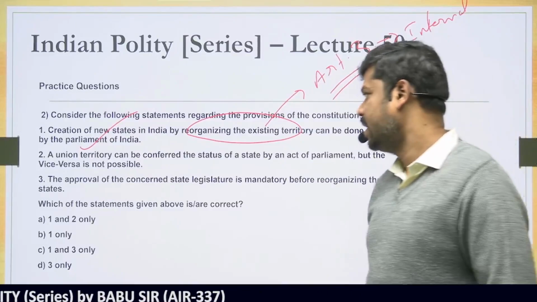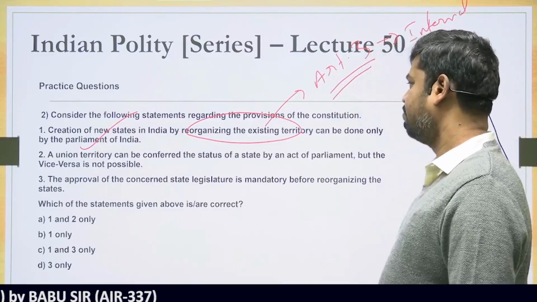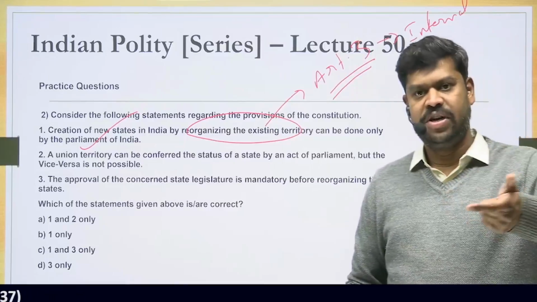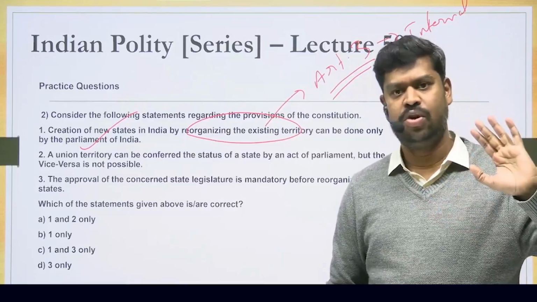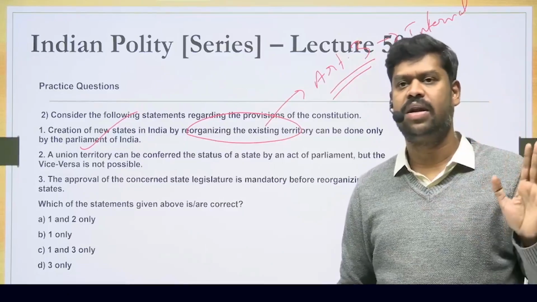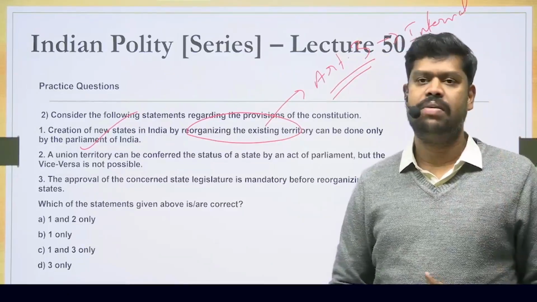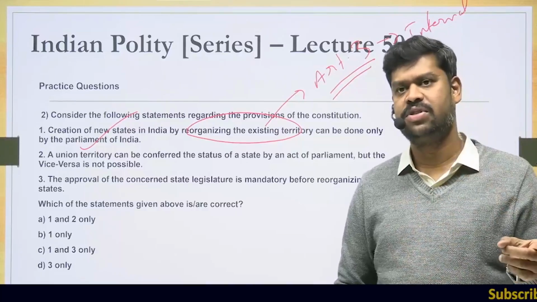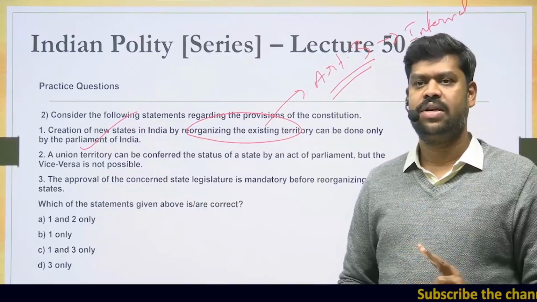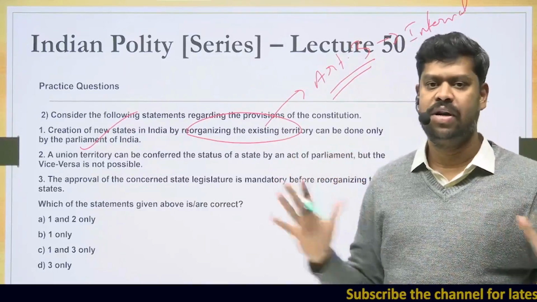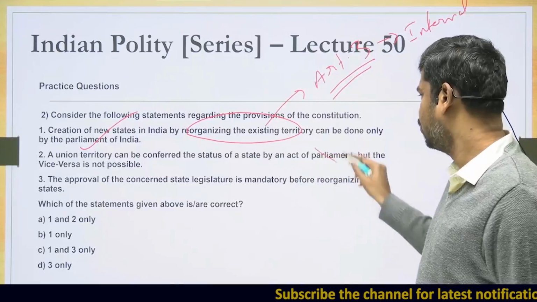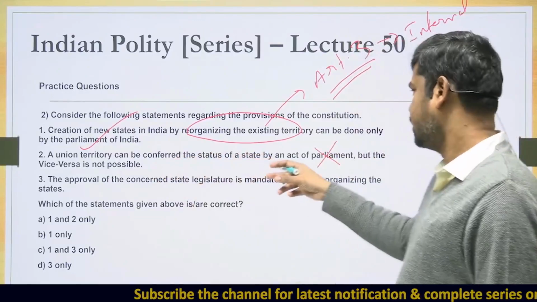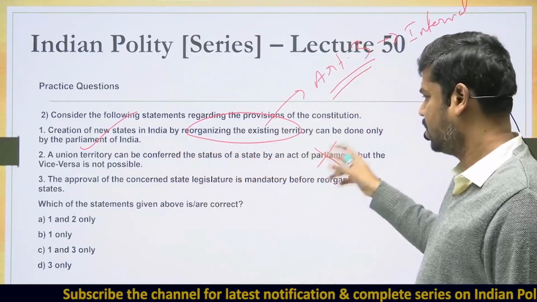A union territory can be conferred the status of a state by an act of Parliament, but vice versa is not possible. A union territory can be converted into a state, and a state can also be converted into a union territory. All these things can be done under Article 3 of the Constitution, and the Parliament has the power to do that. It is not only that: to increase the area of a state, to decrease the area of a state, to alter the names of the state, all these things can be done under Article 3 of the Constitution. So this is wrong. A union territory can be conferred a status of a state by an act of Parliament, but vice versa is not possible.